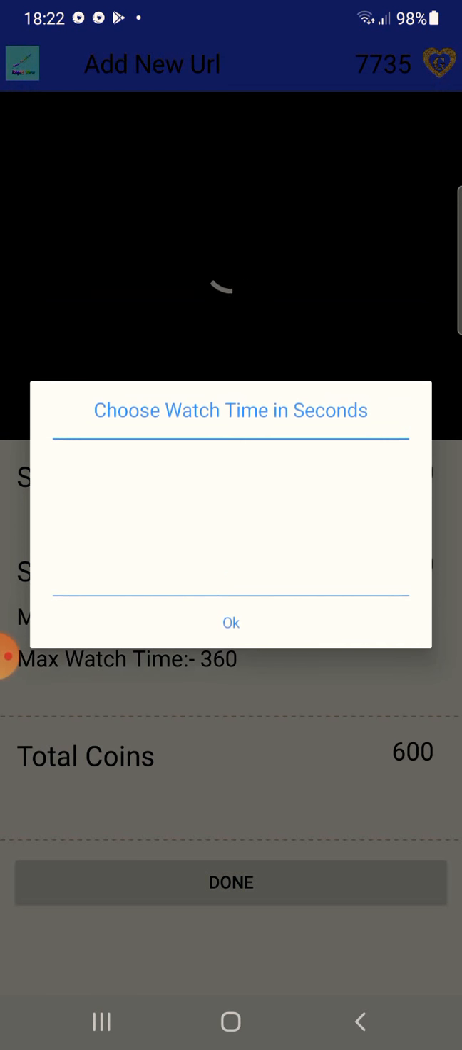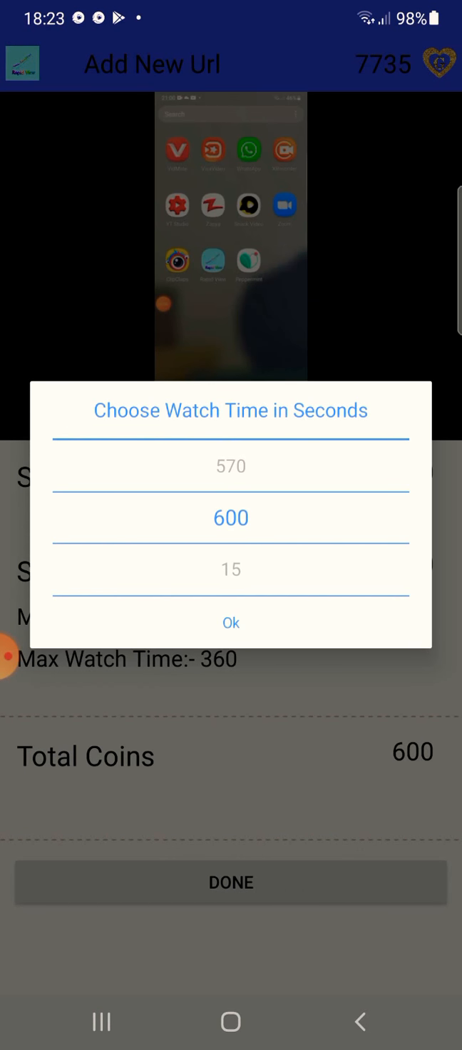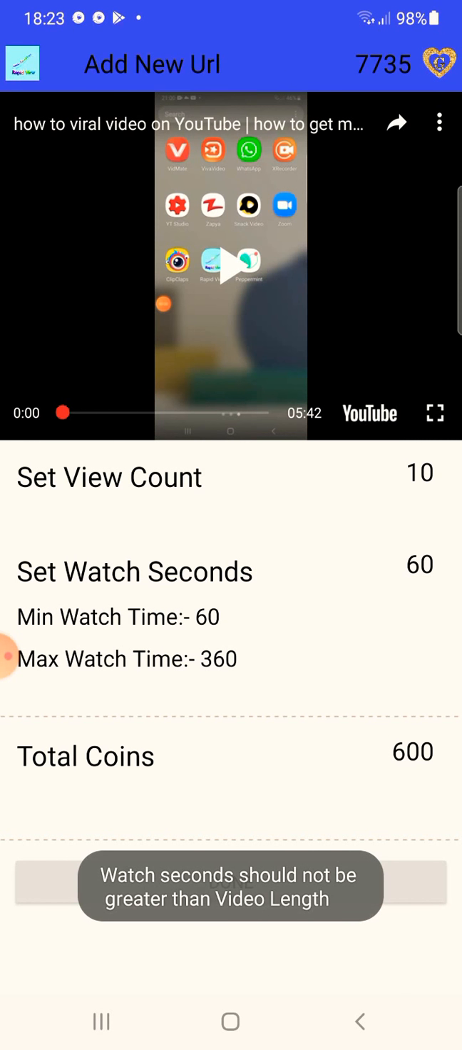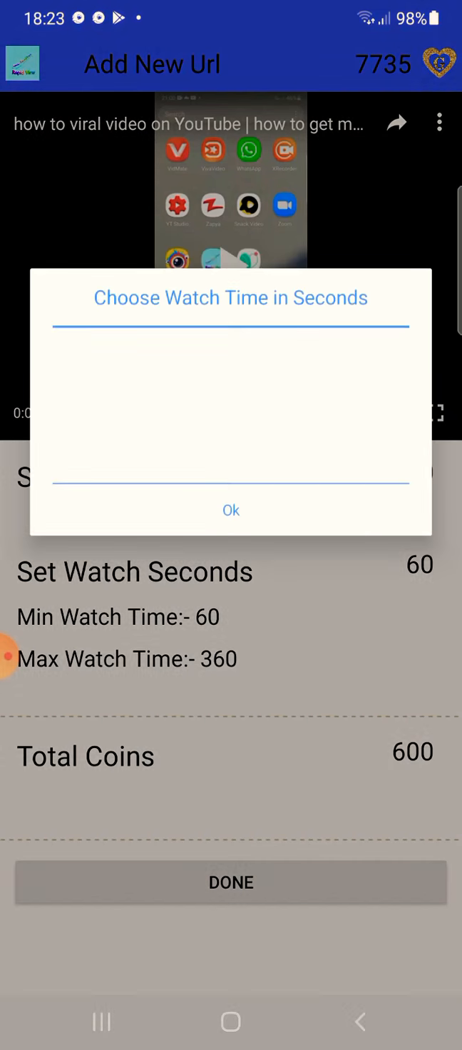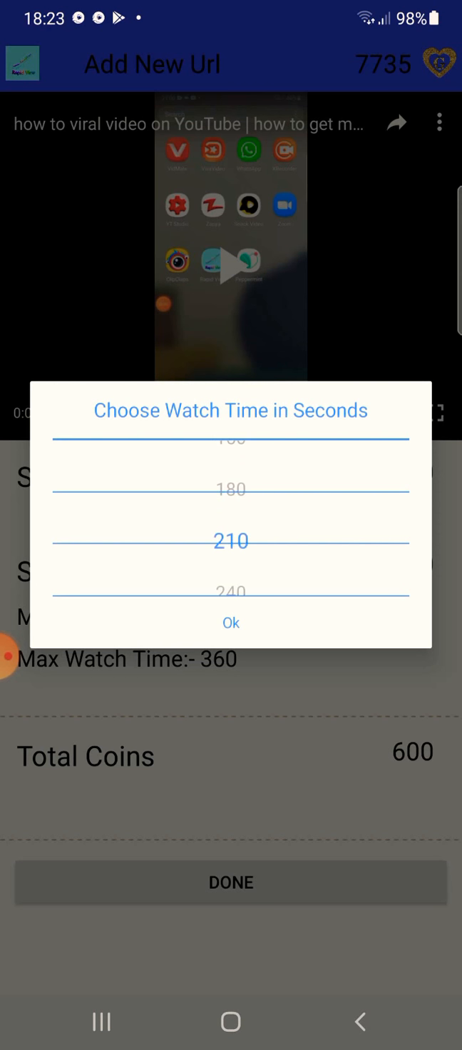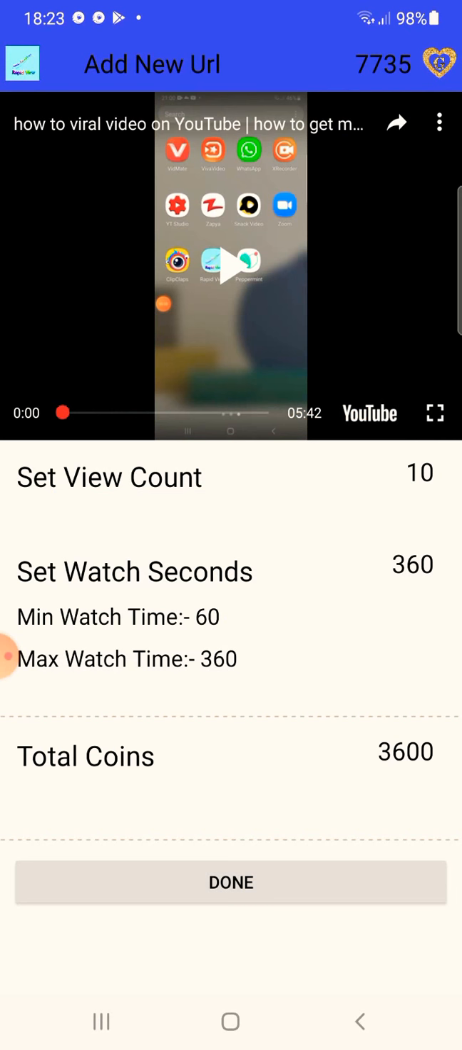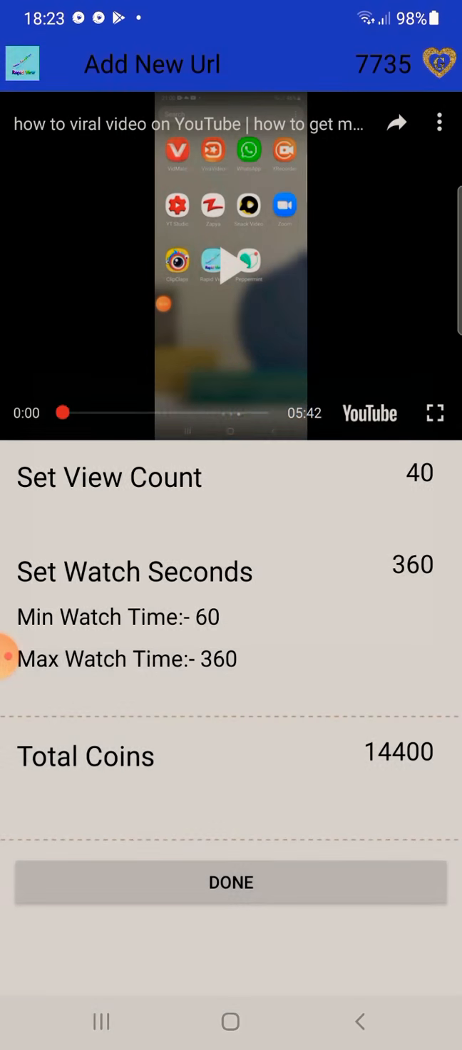From here you can select the watch time. So they are saying that your video max watch time is 360 because my video length is short. So here I will select 360 watch time. Now I will select the views, how many views I want. Like this you can add a campaign to your video. Like this you can get watch time. You can complete your 4000 hours of watch time.